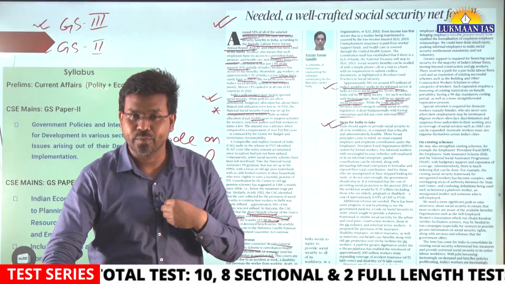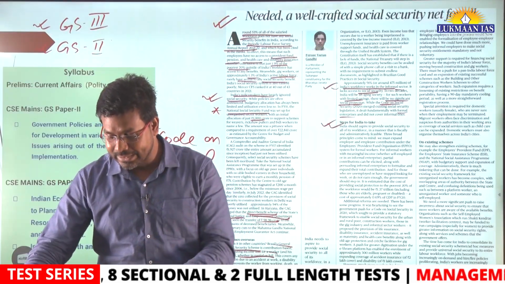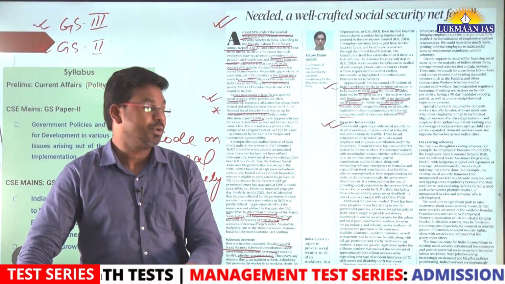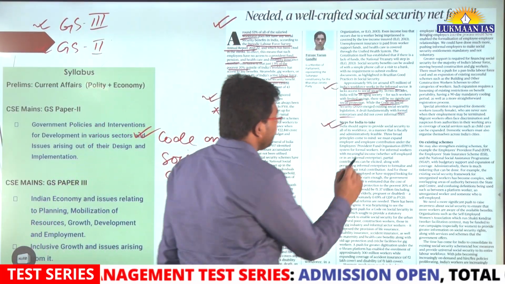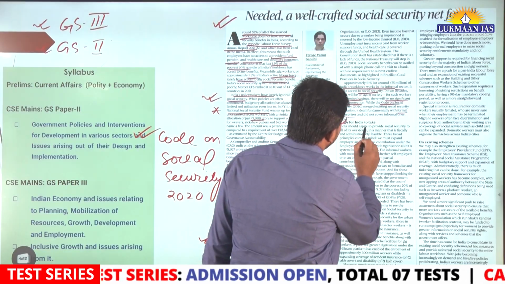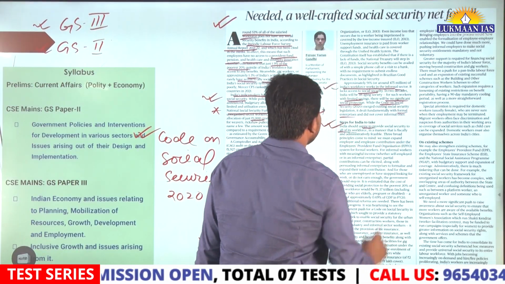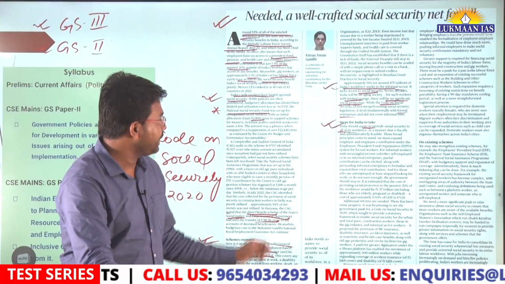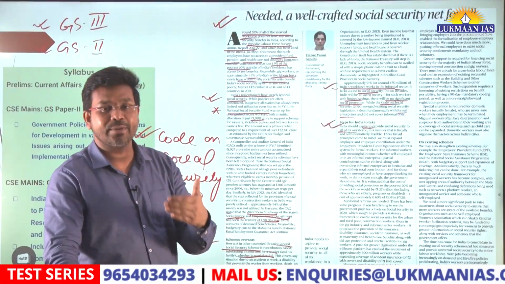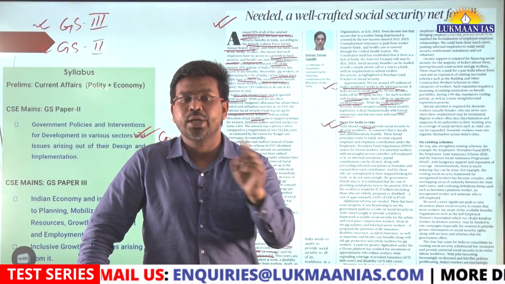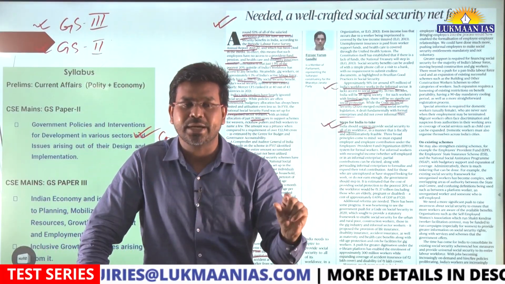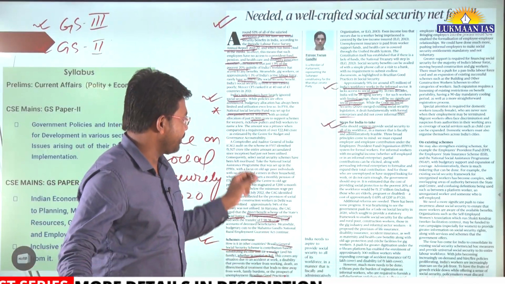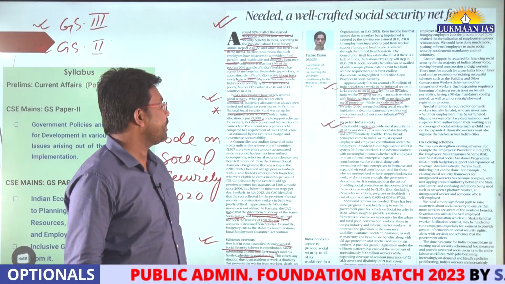So what steps do we need to take in India? In this article, they have mentioned the steps that India needs to take. First of all, India should aspire to provide social security to all its workers in a manner that is fiscally and administratively feasible. Meaning we should try to provide social security to all the workers, irrespective of whether they are working in the informal sector or the formal sector. There can be three broad principles.